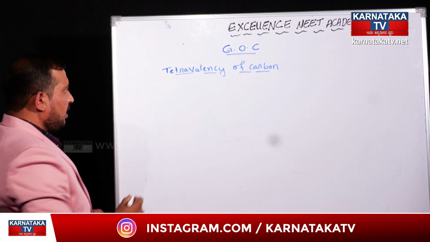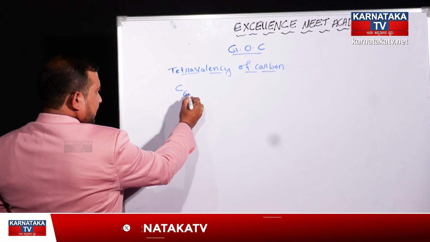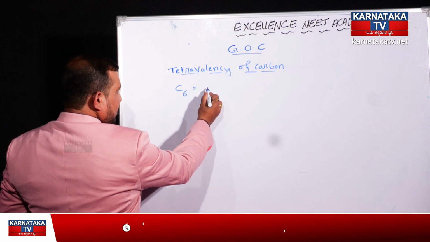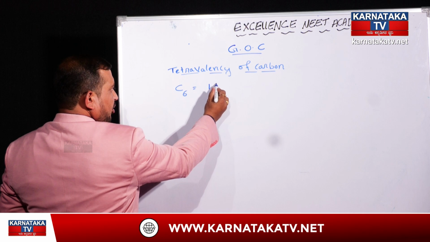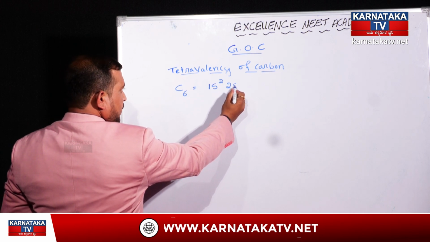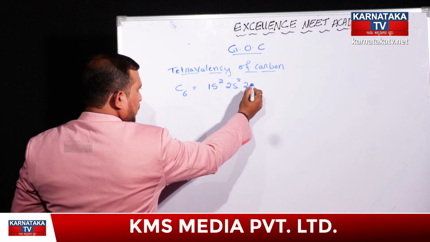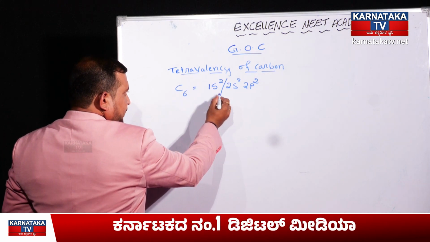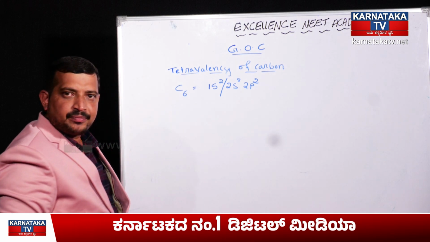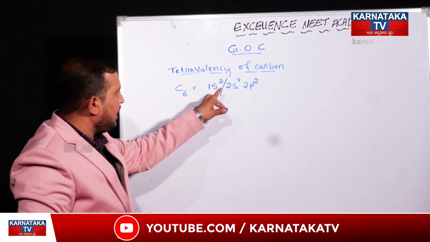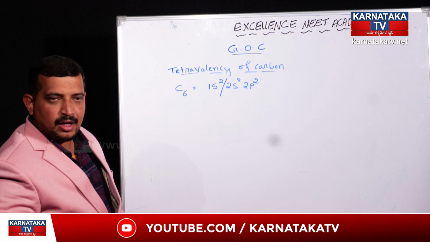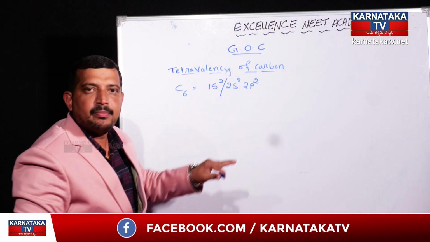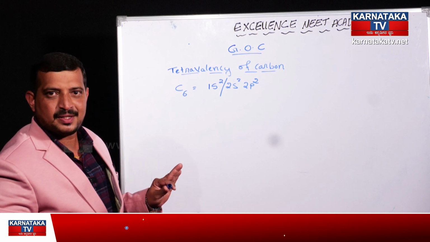Everyone knows the atomic number of carbon is equal to 6. When we write the electronic configuration for carbon, it is 1s2, 2s2 as well as 2p2. This is the first shell and this is the second shell. In the second shell, there is no possibility of d orbitals.